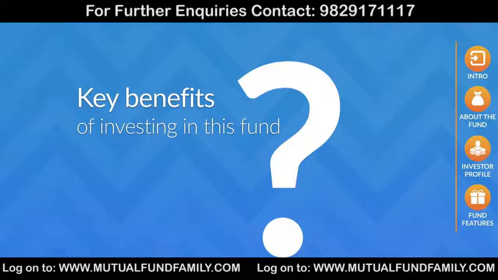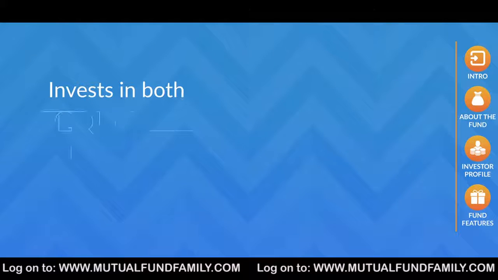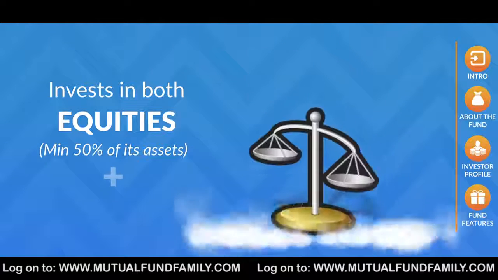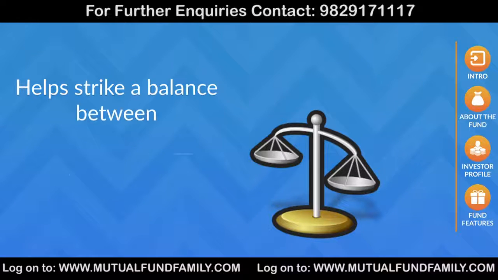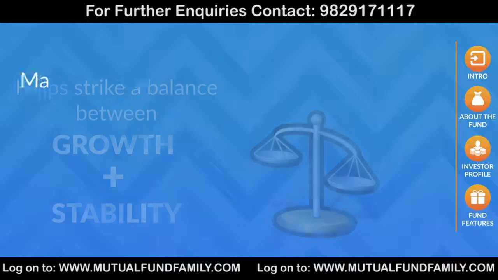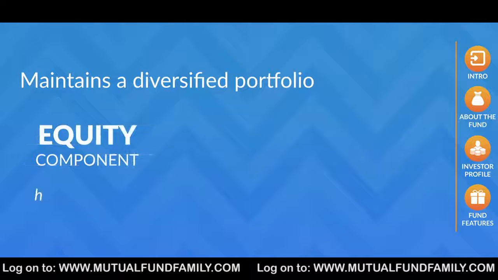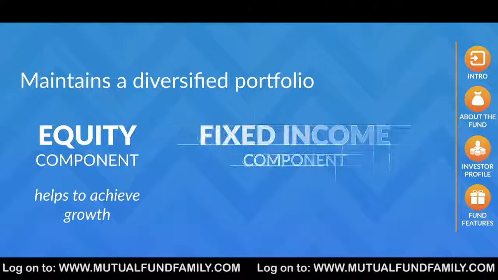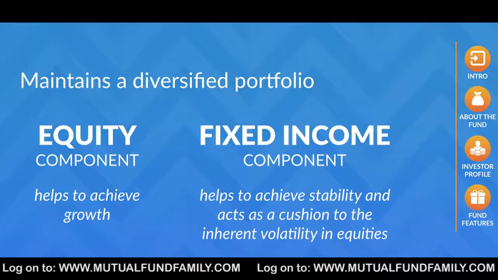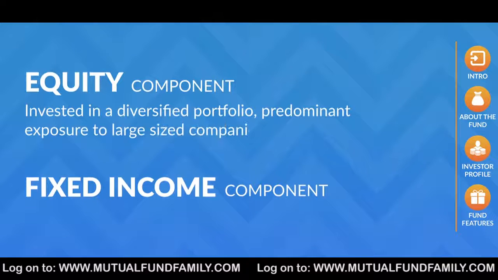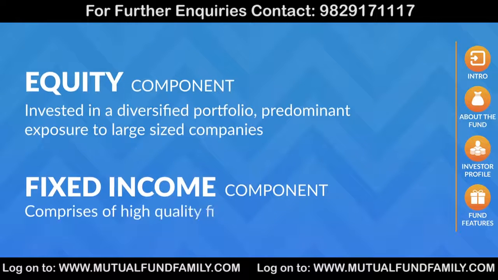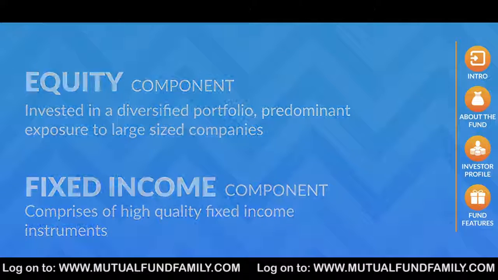What is Franklin India Balanced Fund? As the name suggests, this fund invests in both equities, minimum 50% of its assets, and fixed income, maximum 50% of its assets. As an investor, it helps you strike a balance between growth and stability by maintaining a diversified portfolio of equities to achieve growth, combined with a fixed income component to act as a cushion to the inherent volatility in equities. The equity component is invested in a diversified portfolio with predominant exposure to large-sized companies. The fixed income component of the portfolio comprises of a variety of debt instruments.